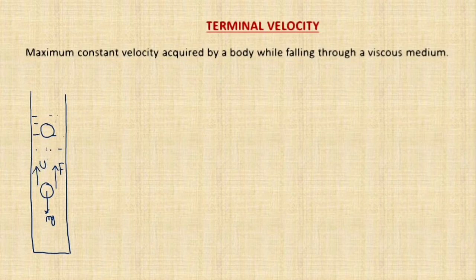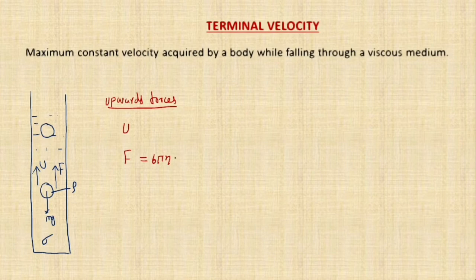That is called upthrust. Now let's consider the density of the metallic ball as rho, and the density of the fluid as sigma. These are two different densities. Definitely the metallic ball will be denser than the fluid. Let's first write which upward forces are acting here. The upward forces are upthrust and the viscous force. Viscous force we have already learned using Stokes' theorem: 6 pi eta r v.